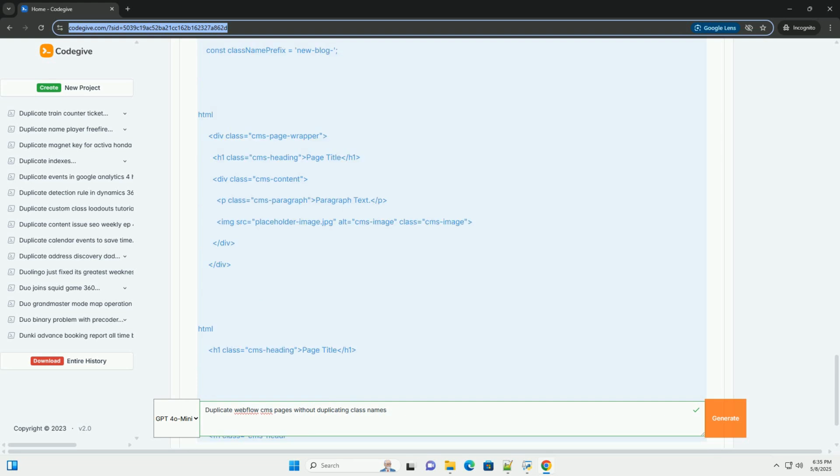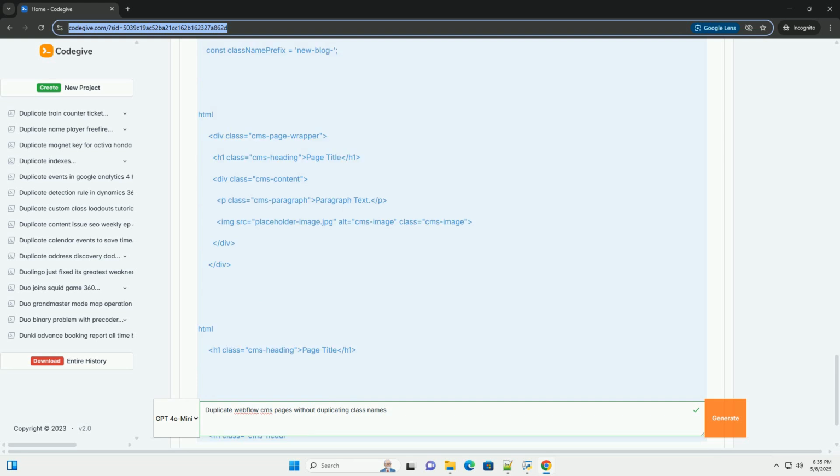processElements(element) function: this is the core of the solution. It's a recursive function that does the following. 1. Checks for classList: makes sure the element has a classList property, meaning it can have class names. 2. Iterates through class names: loops through each class name in the element's classList. 3.